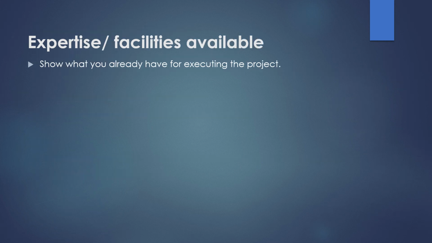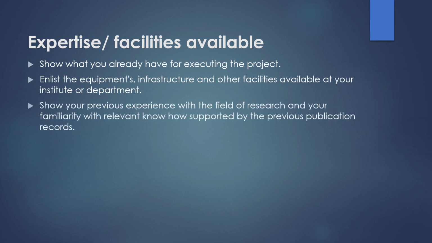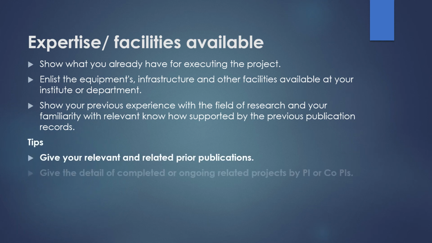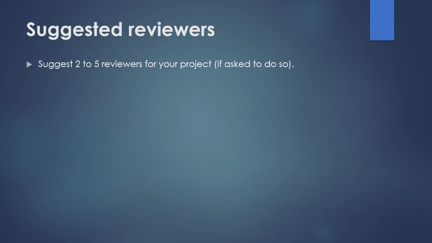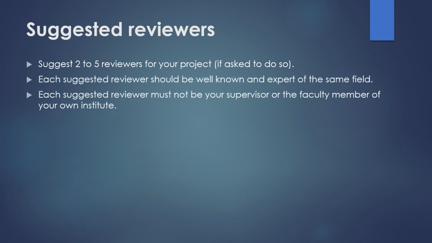You can give the expertise and facilities available, whatever you are having in your institute, the equipments, your previous experience and other facilities. What are the tips? Give relevant and related prior publications, give the detail of completed or ongoing related projects by PI or co-PIs. You can give the list of suggested reviewers, 2 to 5. Must be well known of the field, expert of that field, and must not be your supervisor or the faculty member of your own institute.